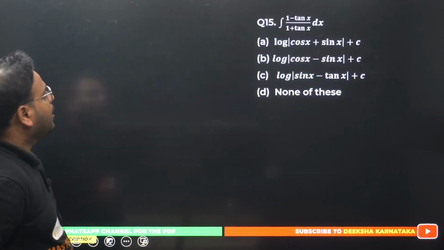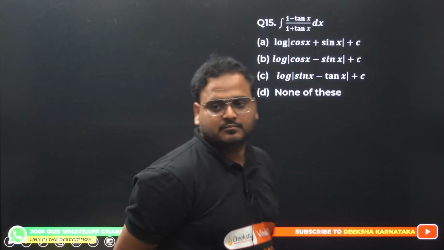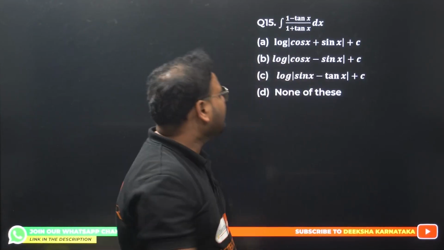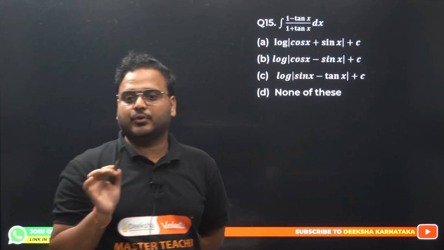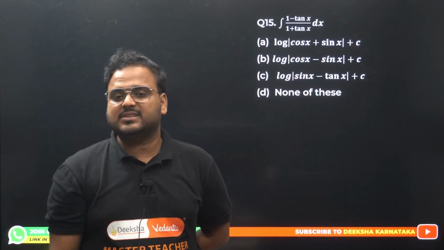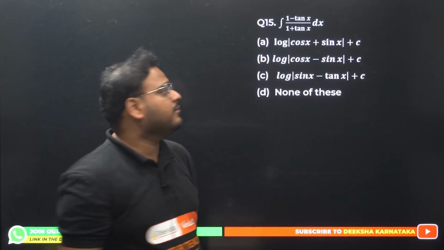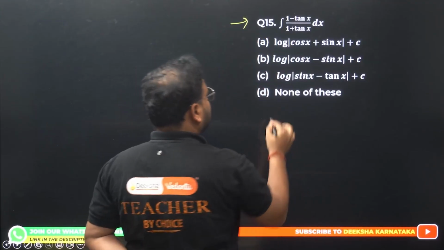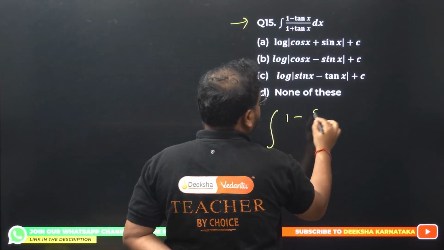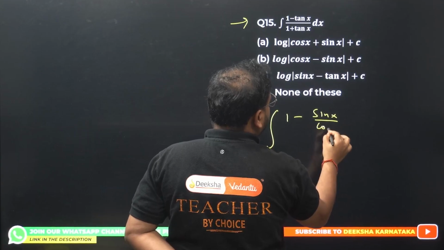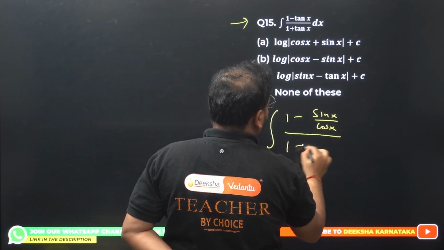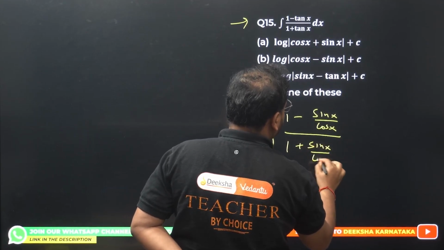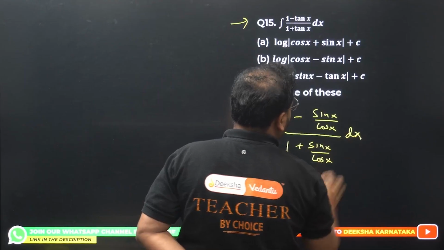Next one. Question number 15. 1 minus tan x upon 1 plus tan x. Now you can see clearly in the options given to you, they're everywhere cos and sine. Then what is the first step? Convert everything given in the question in terms of cos and sine. We get 1 minus sin x by cos x upon 1 plus sin x by cos x, and we have dx of course over here.